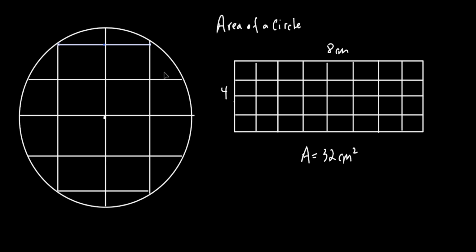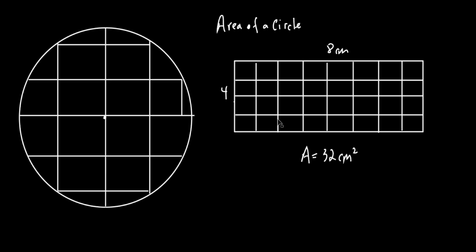But look at that. Is that a square? Is that a square? Is that a square? No. Look, this kind of curves, doesn't it? You see that? If I made this a square, let's make it like this. Look, there's a square, but I got that little curve right there. I can make these squares smaller and smaller and smaller, and you could count up all the squares, but you still got that little curve right there, all right? Which indicates there's not going to be a perfect number of squares.